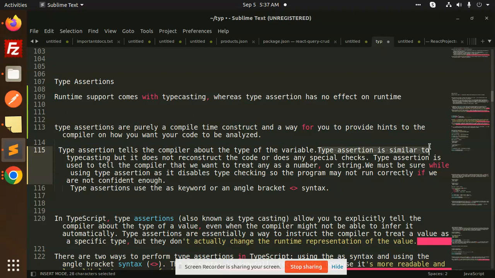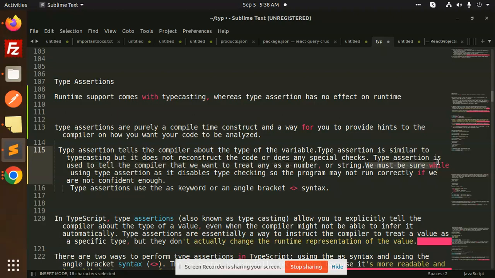Type assertion is similar to typecasting, but the major difference is that it does not reconstruct the code or do any special checks. Type assertion is used to tell the compiler that we want to treat any as a number or a string.